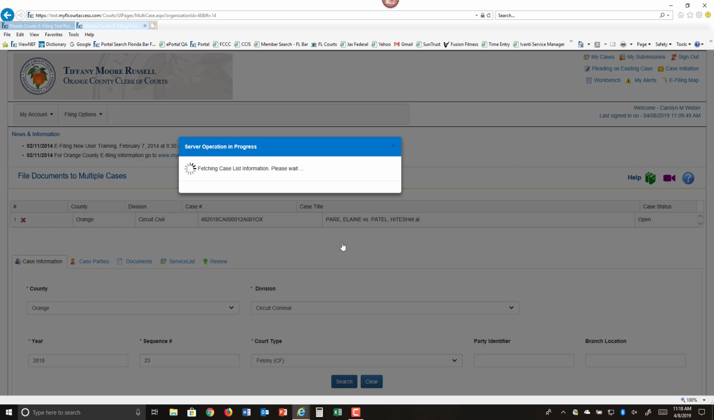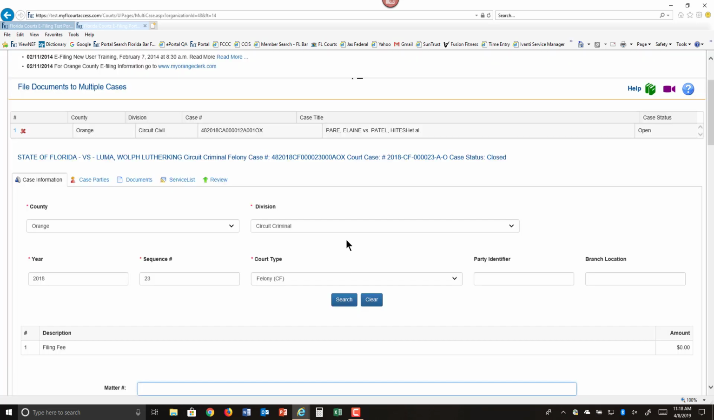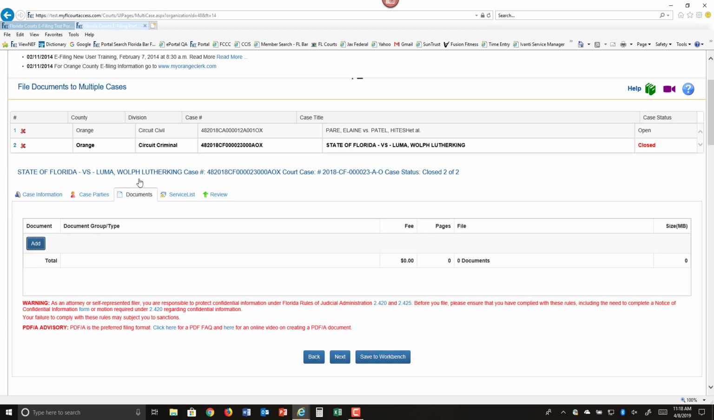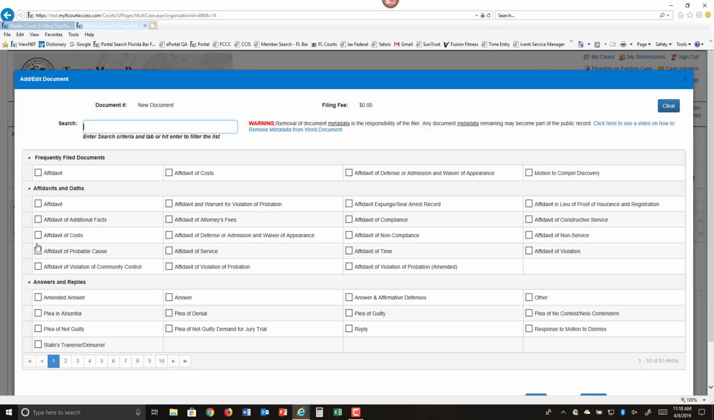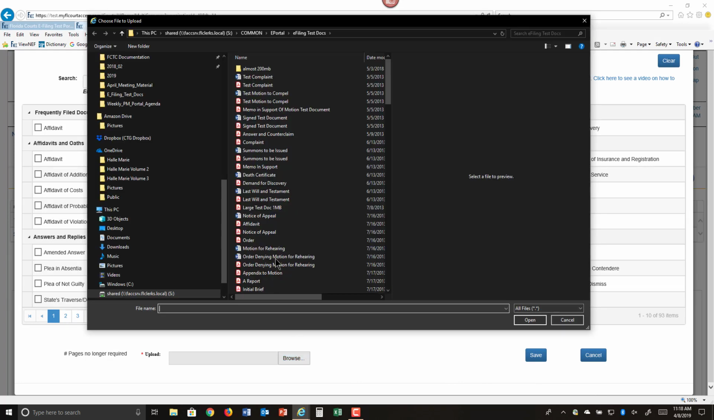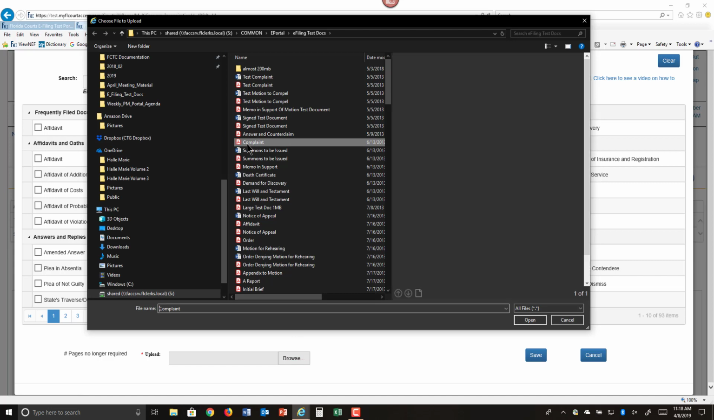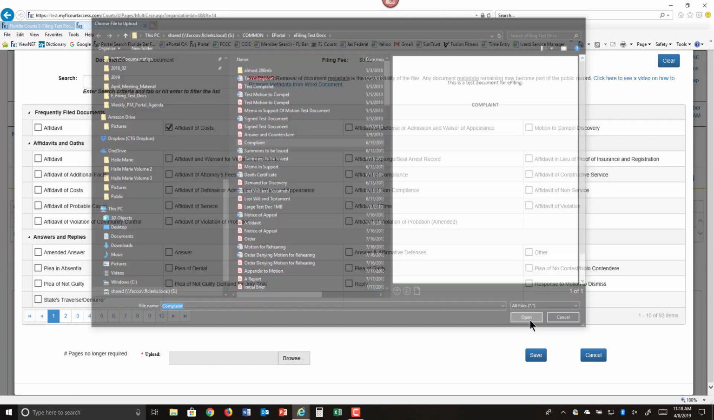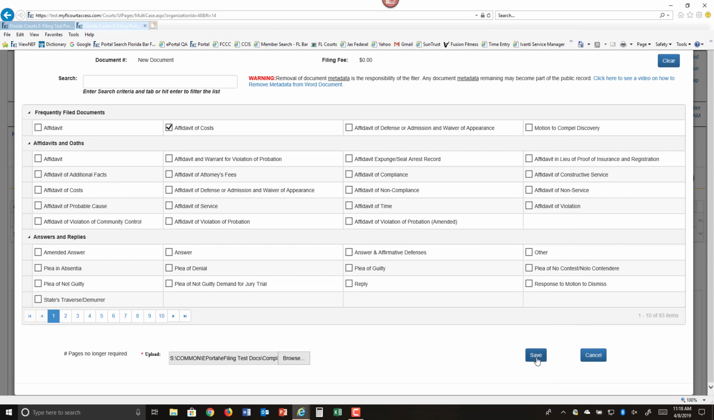Click on Search, and again, the case management system will be tapped to pull back that case information so that you can make sure you're filing to the correct case. In this criminal case, we're going to jump to the Documents tab. We're going to click on Add. We're going to choose the document we will be submitting. Browse out on the computer to where I have saved that document. Select it, take your one last look, click on Open, then click on Save.